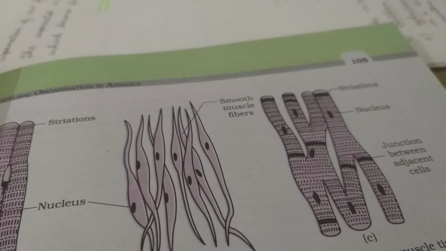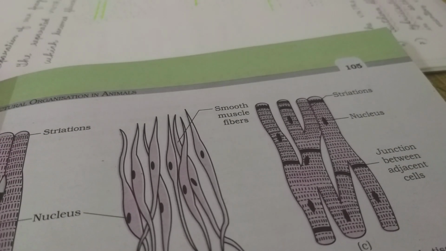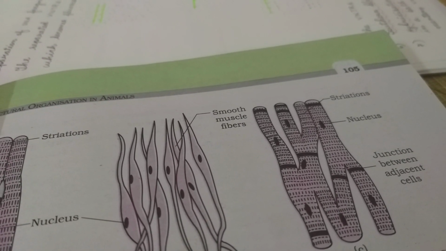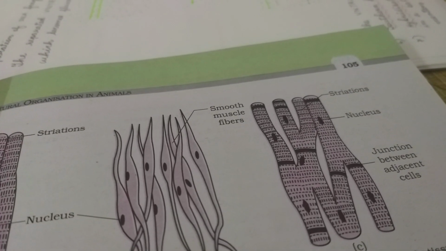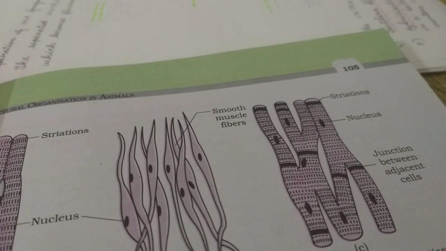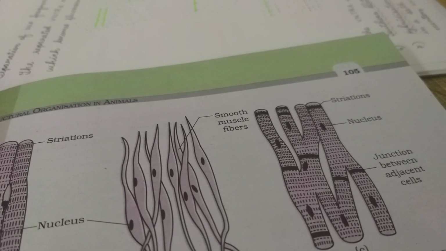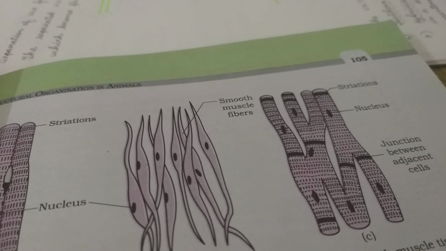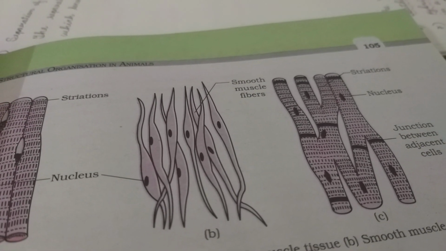The smooth muscles usually constitute the walls of internal organs like blood vessels, urinary bladder, gallbladder, stomach, intestine, etc. We are not able to make them contract merely by thinking. We cannot do contraction of these muscles.